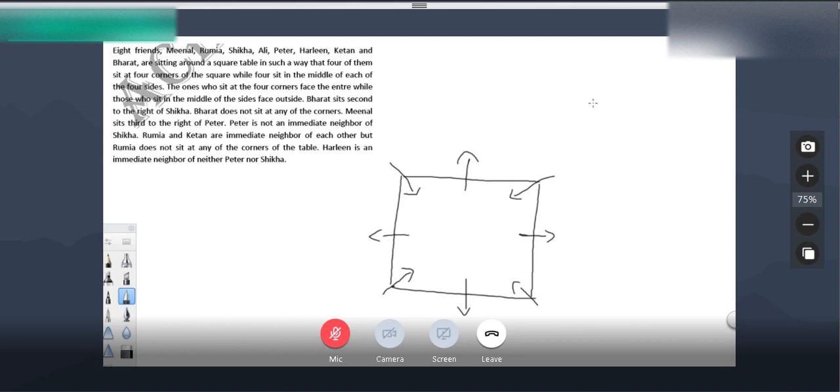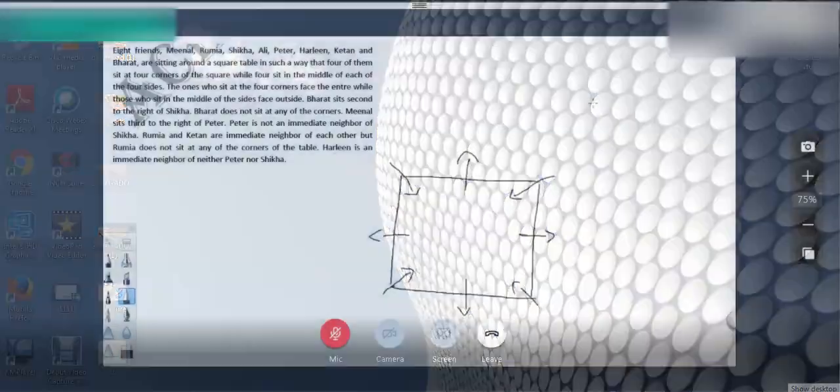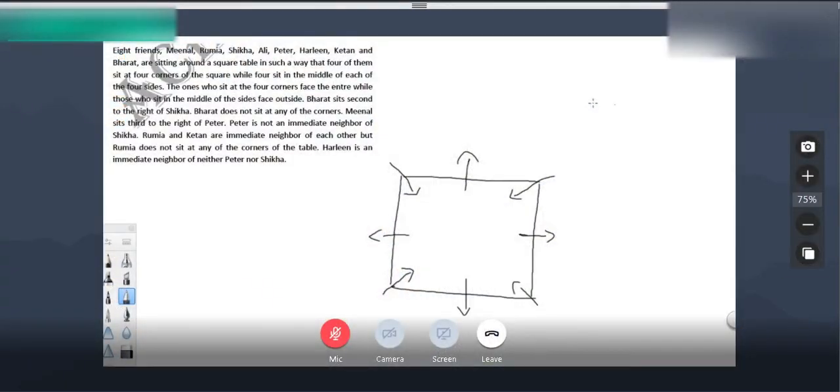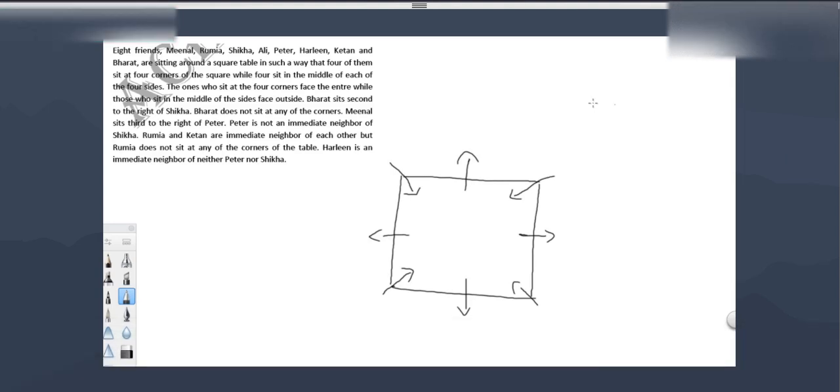See, yesterday we took examples where all the people are facing the center or all the people are facing outside. Like the example we solved yesterday, if there are 8 people, all 8 are facing outside or all are facing the center. But here there are some people facing outside and some people facing the center. In that case, we have to observe one thing.